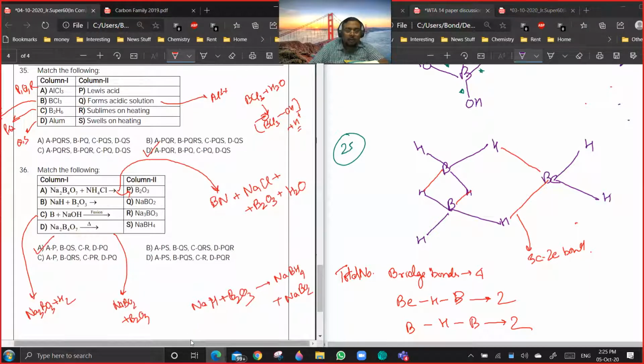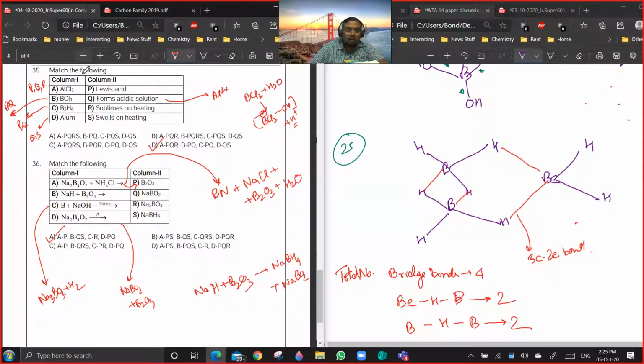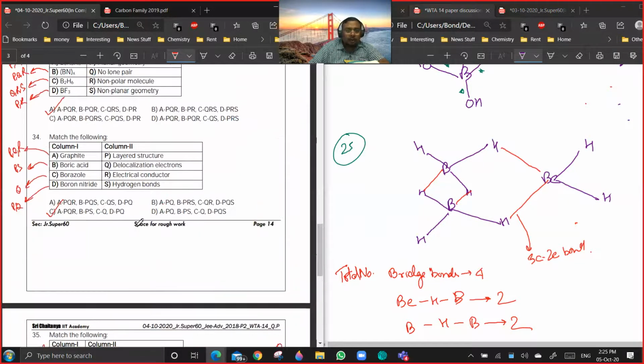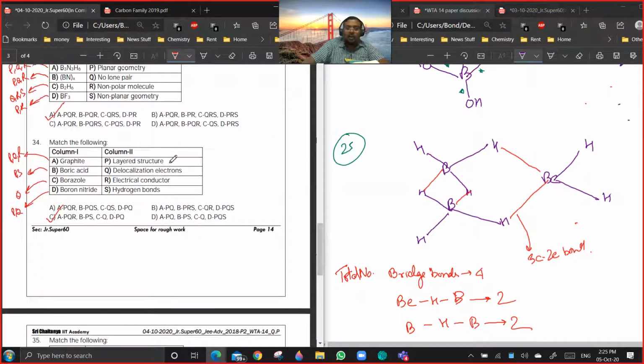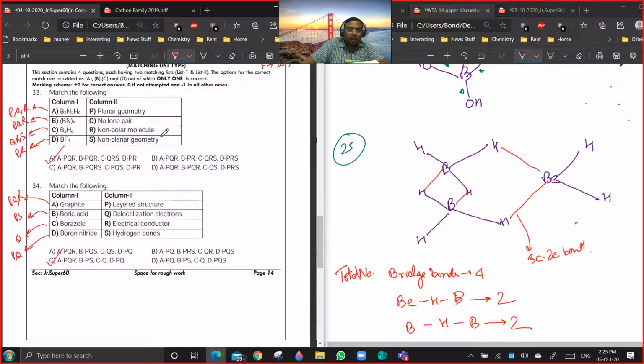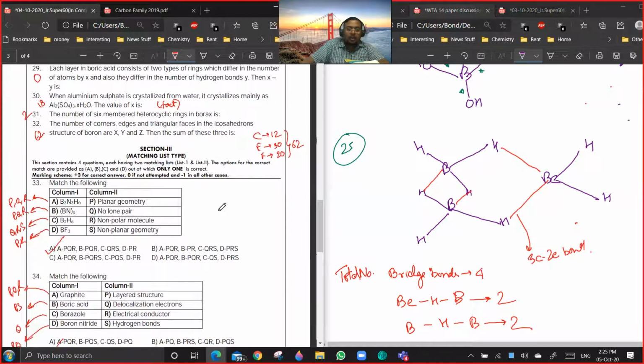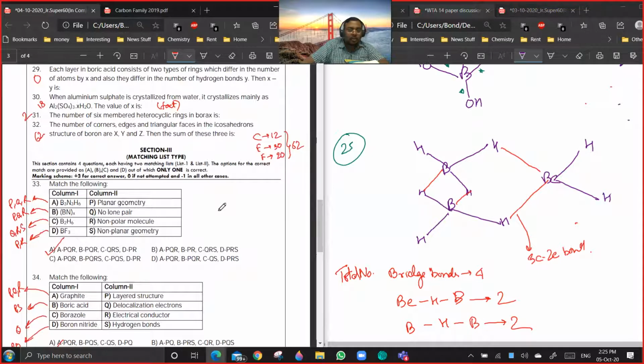Okay. And Na2B4O7 on heating will give NaBO2 and B2O3. So, match the following, even though it looks lengthy, actually it is simple. Okay. And you can also use elimination tactics to do these type of questions. Are you getting a point?